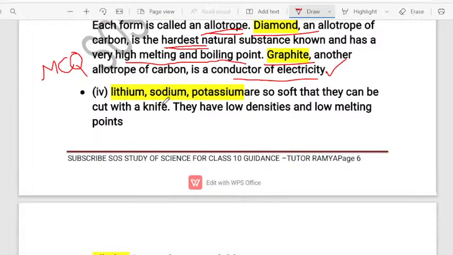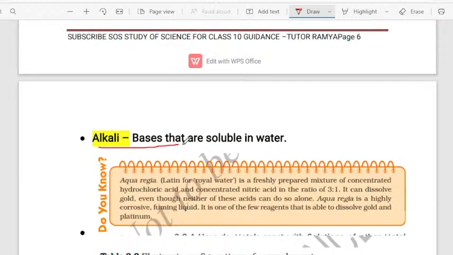Next, see, lithium, sodium and potassium, they are so soft, so that is the reason they can be cut with the help of a knife. Based on this also, I have asked a question today. And these metals have low densities and they also have low melting points. Okay, and I also discussed alkalis. Alkalis are nothing but the bases that are soluble in water.